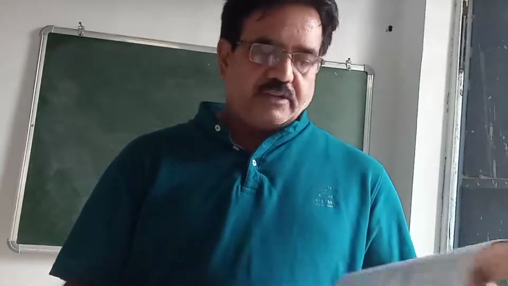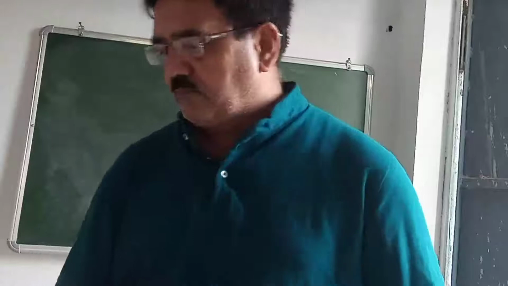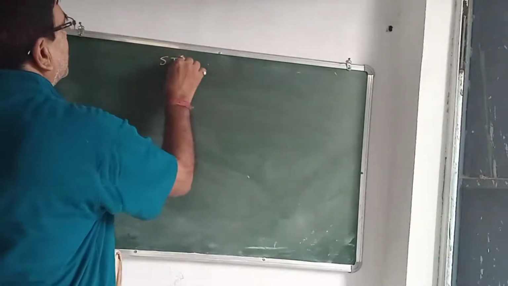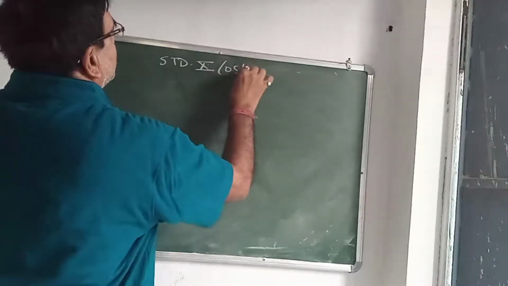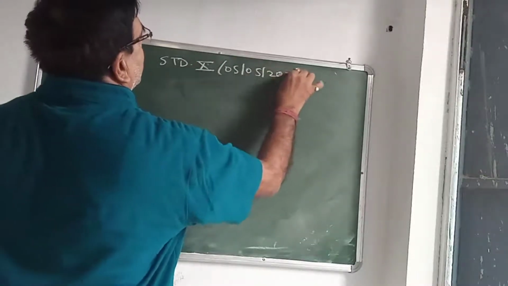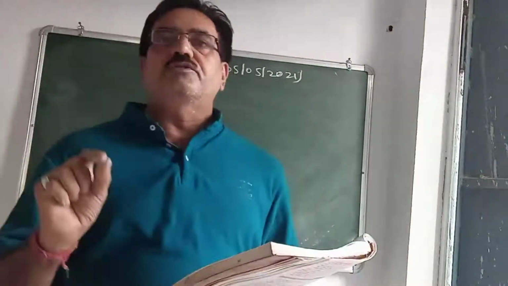Now see one question. Suppose this type of question is given, how will you solve it?